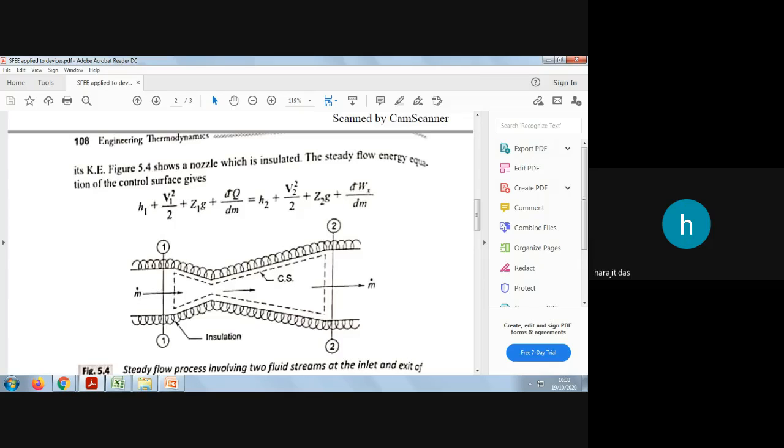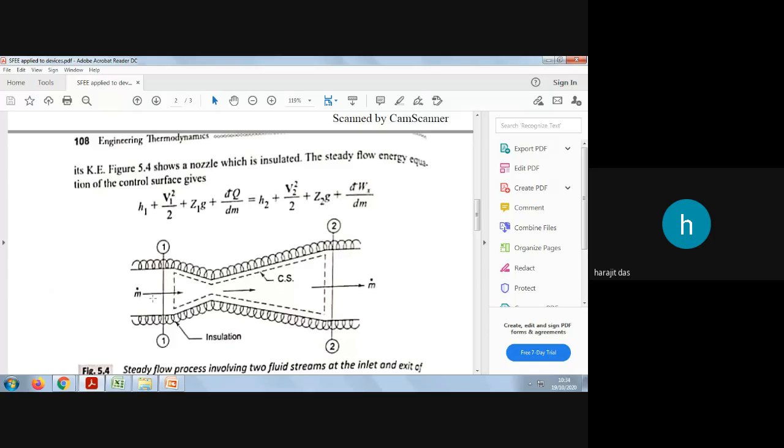No. There cannot be any heat flow to the system, nor will any work be produced or given to the system. Due to its flow and kinetic energy, all the energy will flow with the fluid.